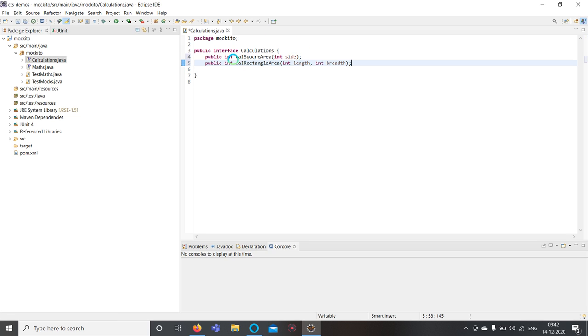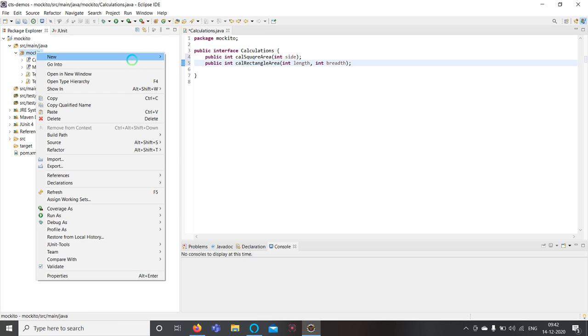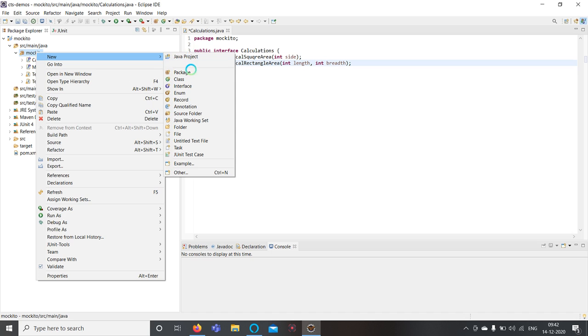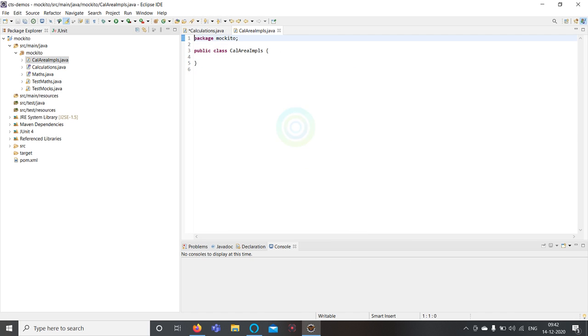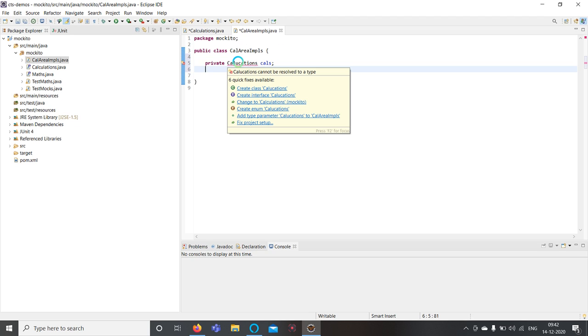So we have a square area and we have a rectangle area, and we will create one more class, CalculateAreaImpls. In this I am defining one object of Calculations.